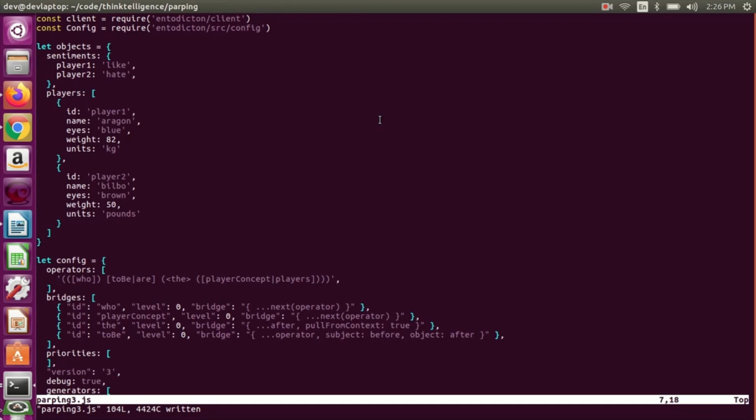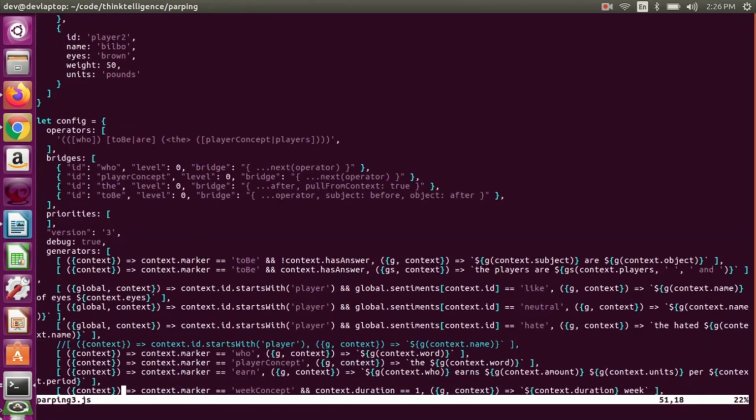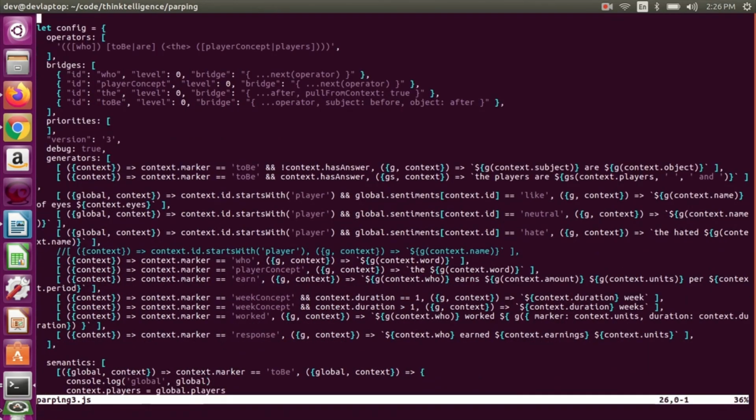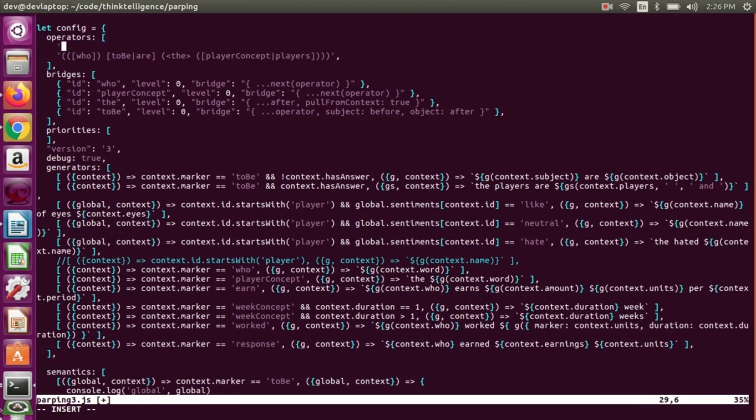Oh, okay, so let's define another sentence. The user can say, I like Bilbo, but we'll use the player concept type, and then I'll show you how to map the word Bilbo to an instance of the player concept. So we'll just use that. So now we have to define the operator. So player concept and I and will be operators with no args, and the like is we'll make that an infix one. So now I've marked all the operators.